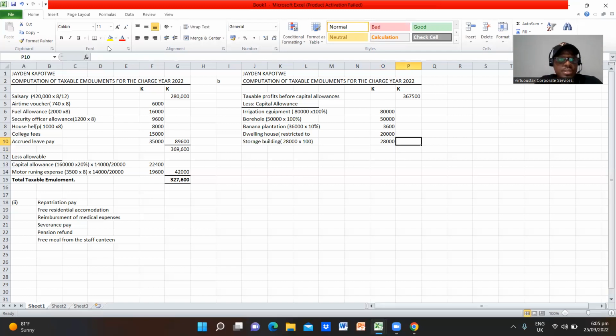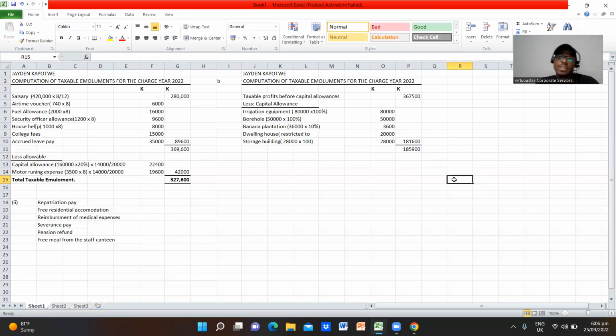So what we are going to do now is aggregate all these, or rather add them. So I'll do the sum there, then drag this up to there and close like that. And then we say all great stuff. So that is 181,600 kwacha. You've seen how this has reduced our tax liability. So what I'll do there is this minus that, so that we reduce our tax liability.